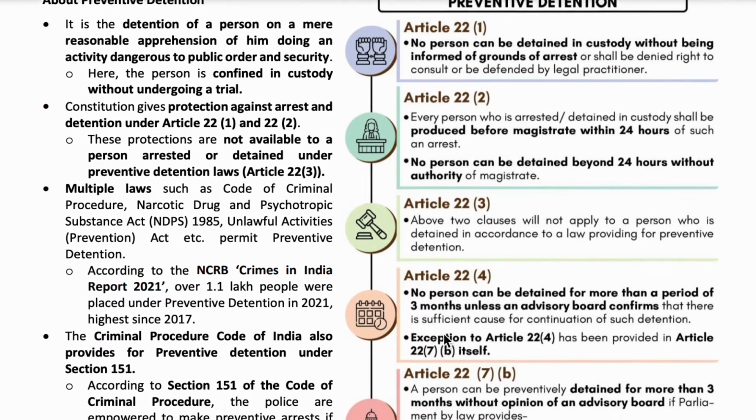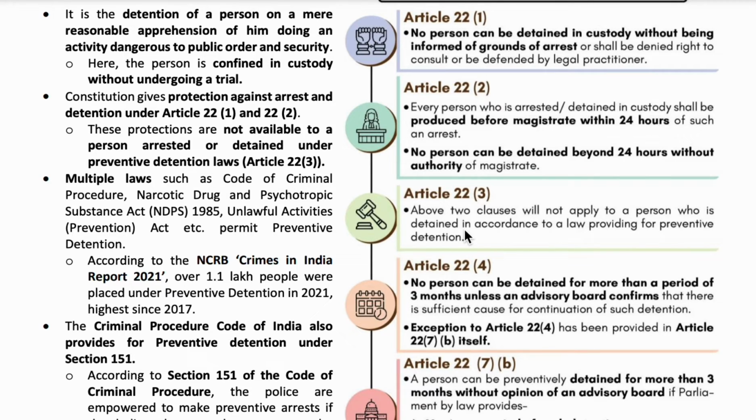Article 22 clause 3 states that the above two, that is 22 clause 1 and 22 clause 2, will not be applicable in case of preventive detention. Now here, what is preventive detention? The word itself says prevent future offences. To prevent future offences, a person is arrested. So we'll discuss it in detail after finishing these articles.